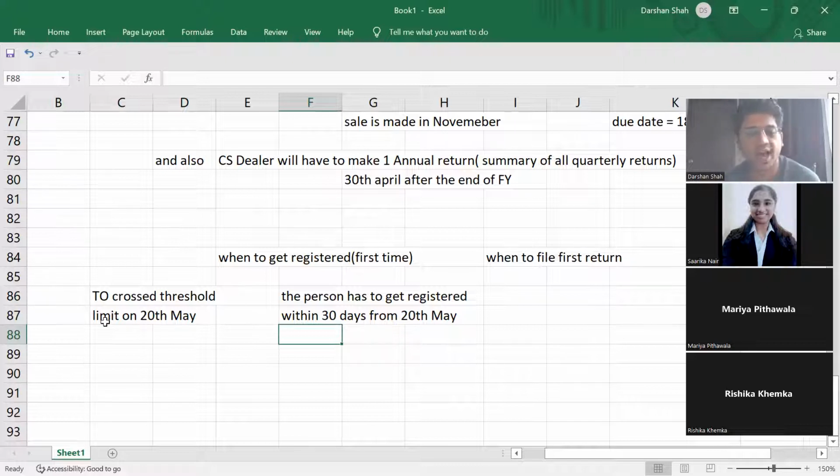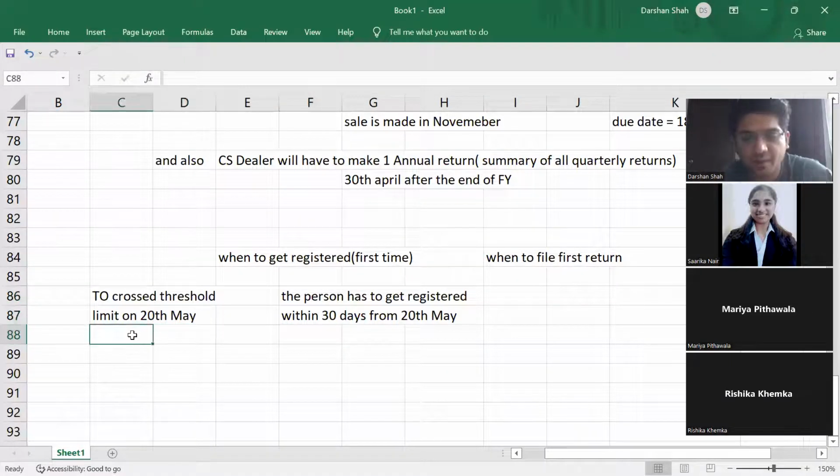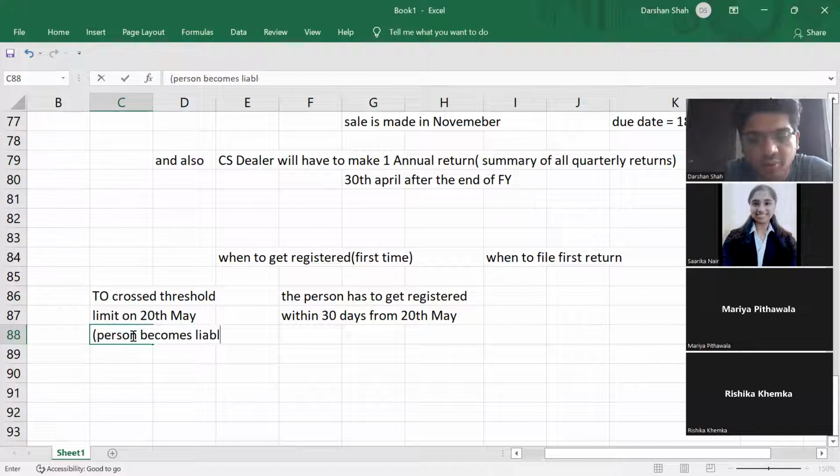Okay. So let us say I am a dealer in Maharashtra. What is the threshold limit? 40 lakhs. Till last year, my turnover did not cross even 30 lakhs. But in the current year, on 20th May, I crossed 40 lakhs. So I become liable to register. Correct? Person becomes liable to register.